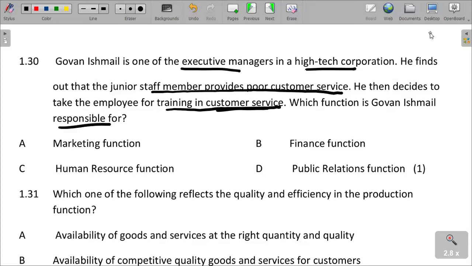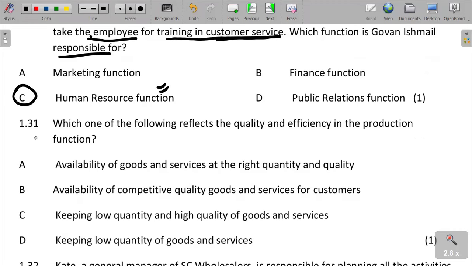So what we are saying is that the function of Ishmael is the human resources function. It is the one that is responsible for employee training. Employee training is a function that is taken on by HR, human resources. It ensures that the employees are working within the parameters and expectations of the organization.